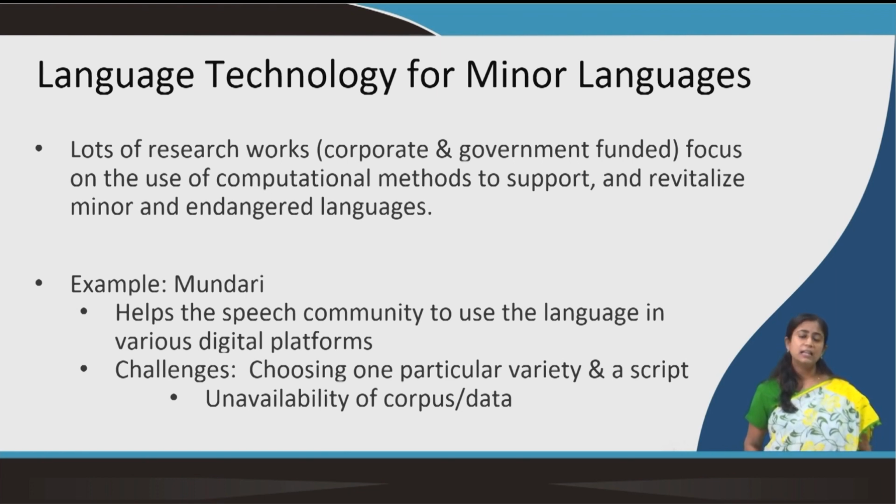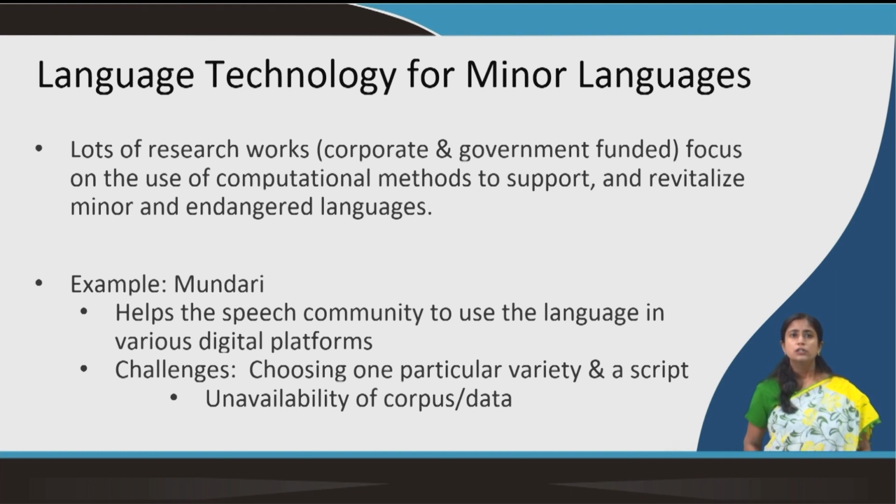When language technologies are available for these languages, people feel like using them. They are not pushed towards some other major language.